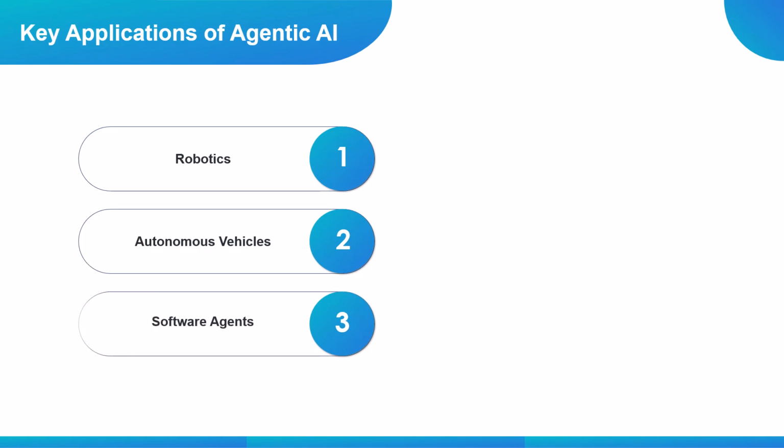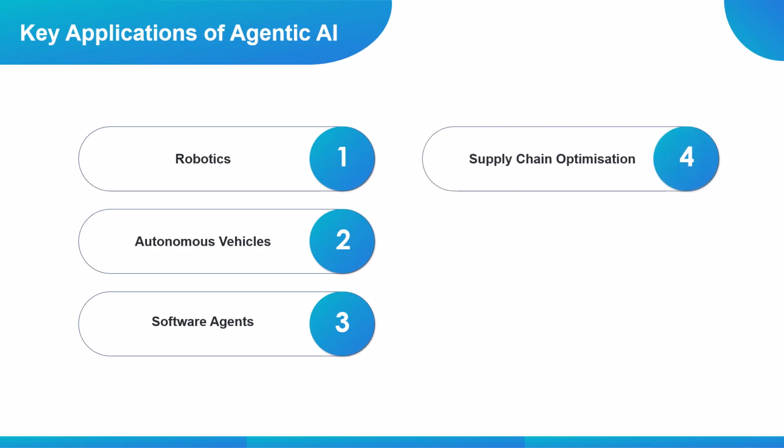Now consider software environments. Agentic AI can automate development workflows, assist with research, monitor systems, and even debug issues. Imagine an AI that not only detects a system failure but also fixes it without waiting for human input. When it comes to supply chains, agents forecast demand, optimize delivery routes, and adjust inventory levels dynamically. This helps organizations respond quickly to disruptions and market changes. Security is another powerful example.